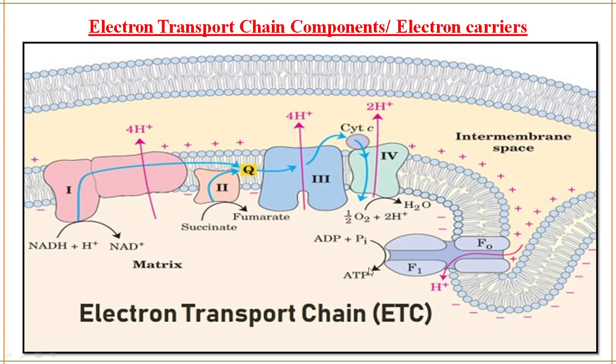This is the actual process of the electron transport chain. I hope you understood the flow of the electrons, the proton pump, and the ATP synthesis. This is what is happening in the electron transport chain. We'll also see this in detail now.